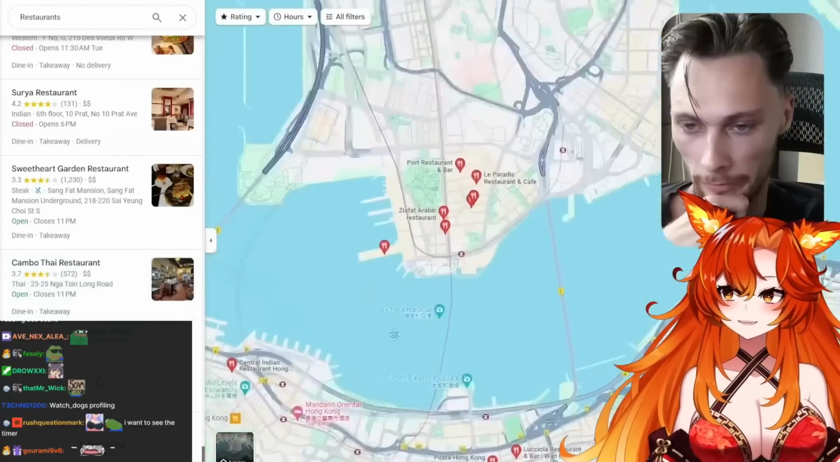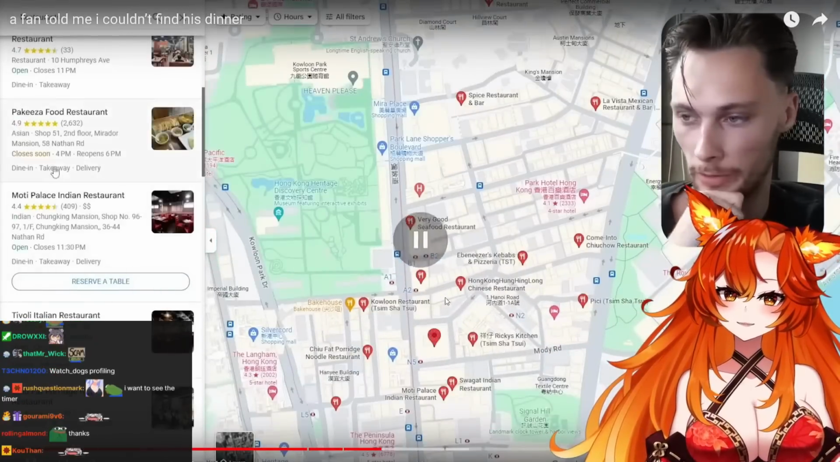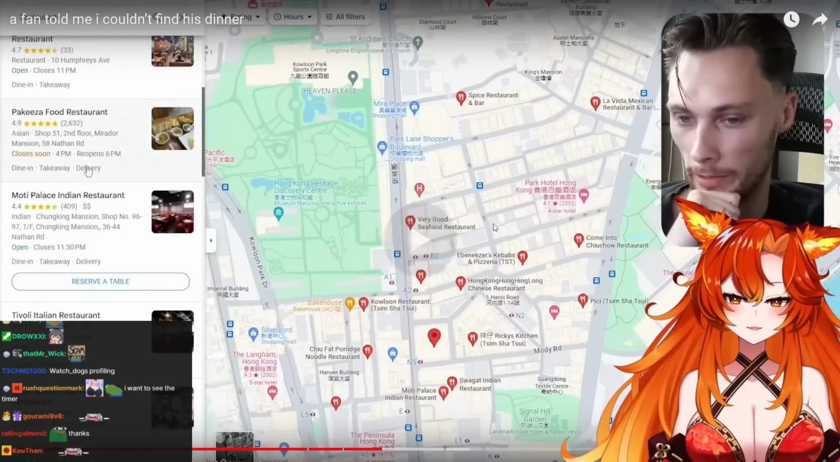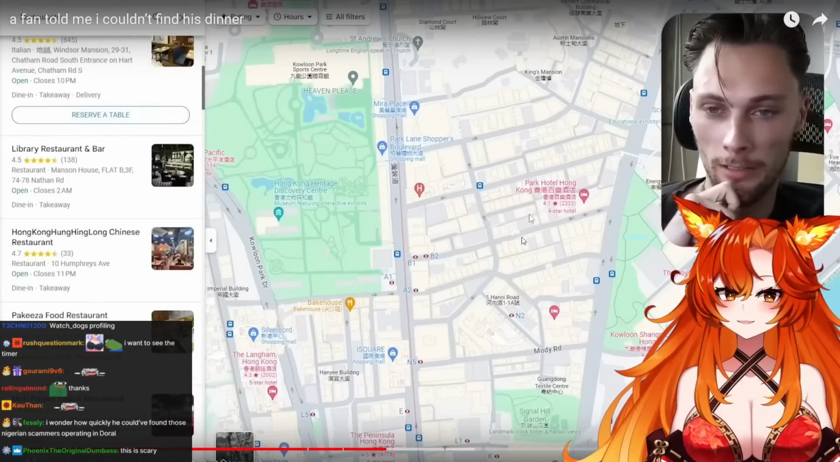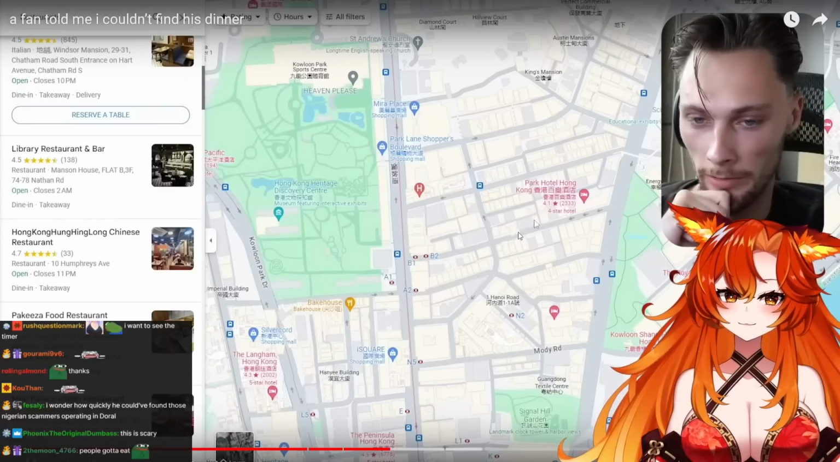XIM. No results. But the further you zoom in on Google, the more you see. Yeah, there's so many restaurants in Hong Kong. It's crazy. But I'm just going to start searching a lot of Hong Kong until I can find something that maybe looks fitting.